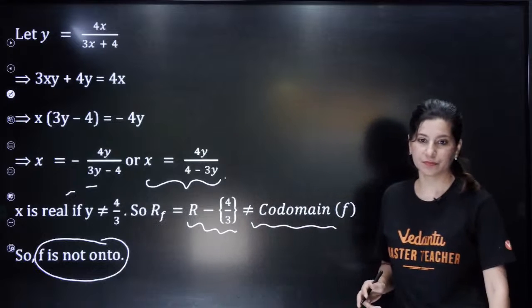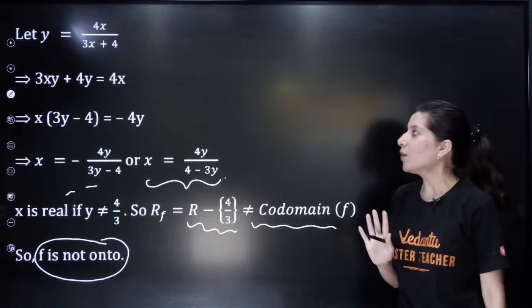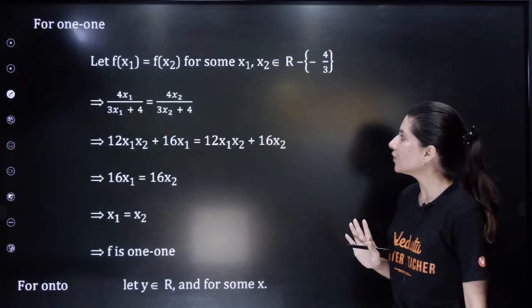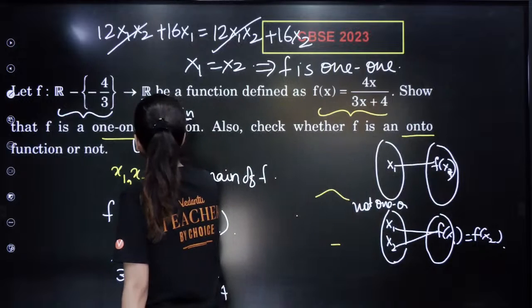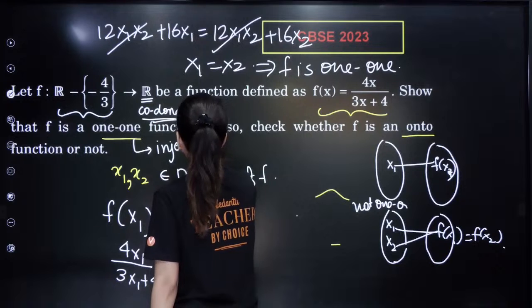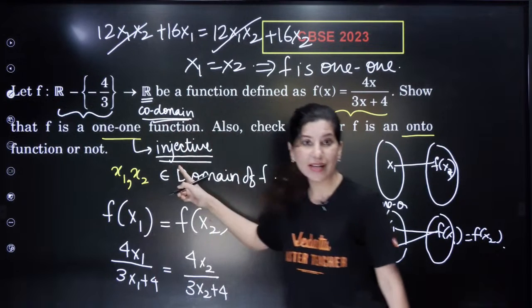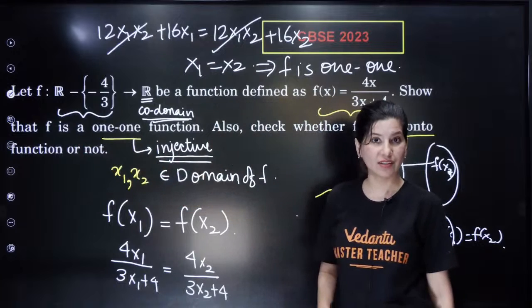Okay. All right. Now one more thing I would like to tell you, the terminologies. One-one is also called an injective function. So they can use these terms as well, for example, show that f is injective.